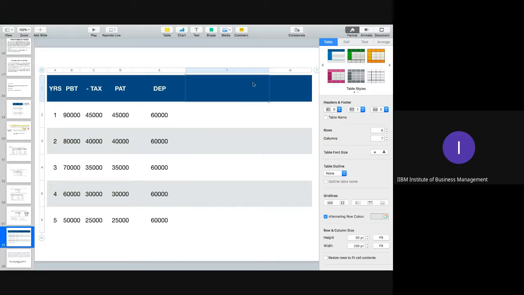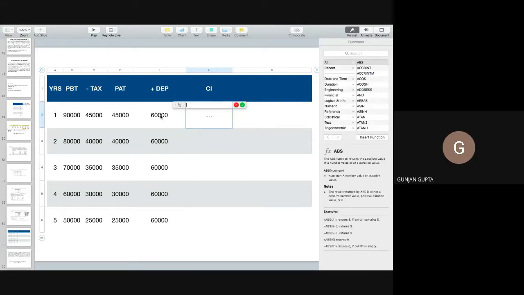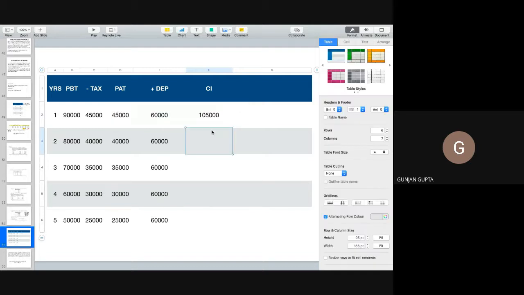Now the next one you will get: once you add depreciation, what will be the amount? That is cash inflows. So that is CI. So 45 plus 60 gives 1,05,000, then 1,00,000, 95,000, 90,000, and 85,000. Clear?